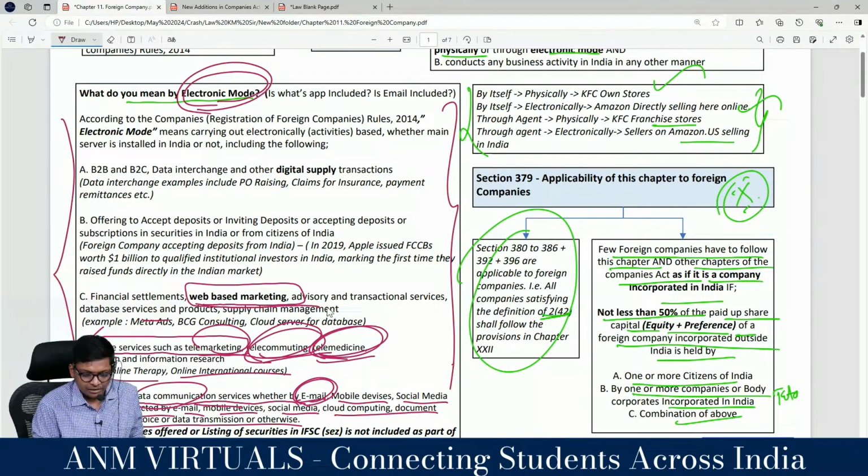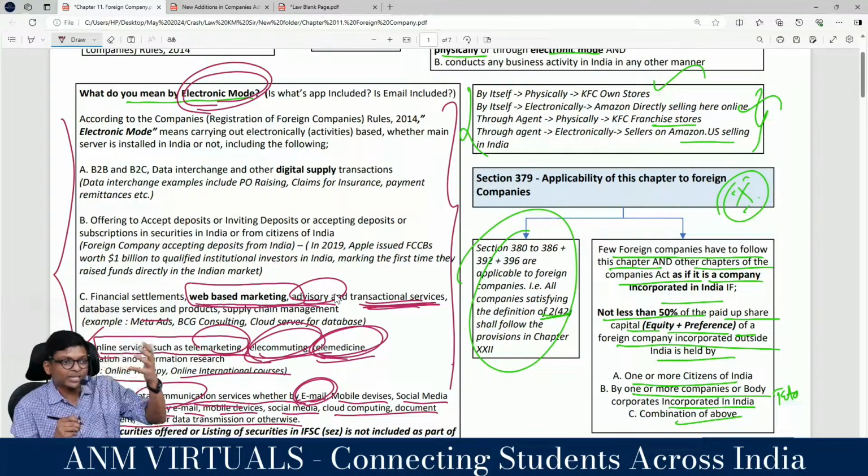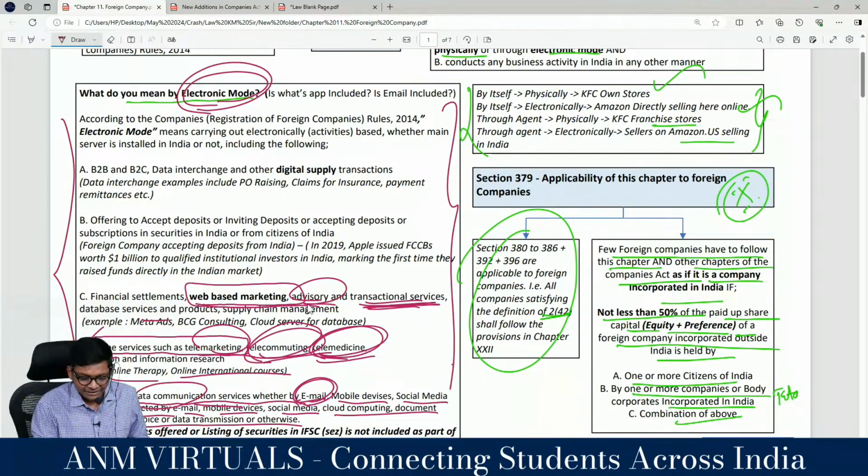Okay. Web-based marketing, advisory and transaction service. Advisory is consultancy. BCG is a UK company giving consultancy for some Indian company. BCG is a company incorporated outside India, with a place of business in India by itself. Physical means physical office, electronic means online consultancy. Are you getting it? This is only a clarification, guys, in the Companies Act. Then database service, cloud service, supply chain management, all these are covered. You just have to have a quick read and be aware.